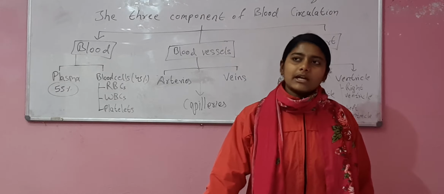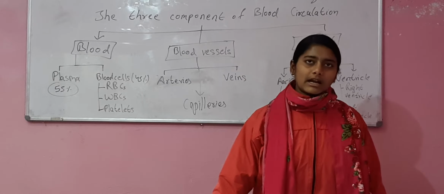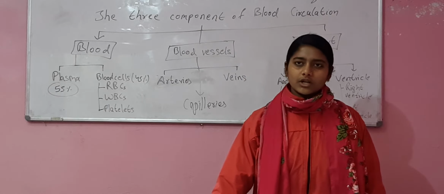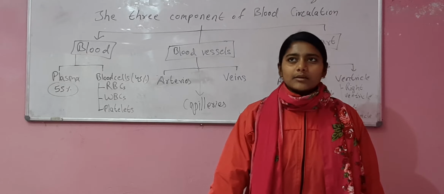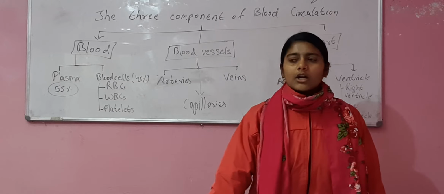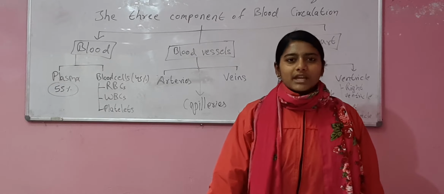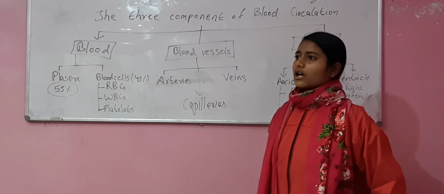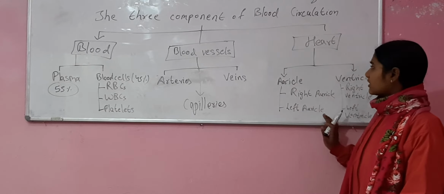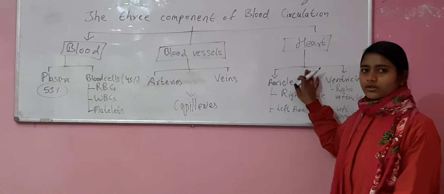Especially, the heart is divided into 4 chambers, that are the right auricle, left auricle, right ventricle, and left ventricle. The heart is located between the lungs, inside the rib cage. The most important thing in blood circulation is the heart, which pumps the blood throughout the body.